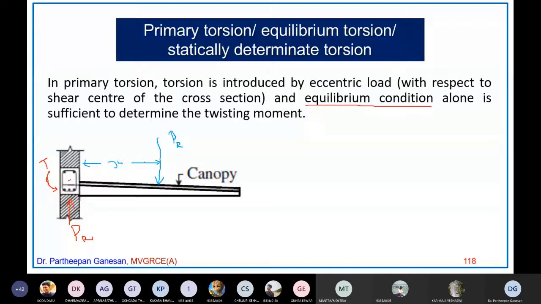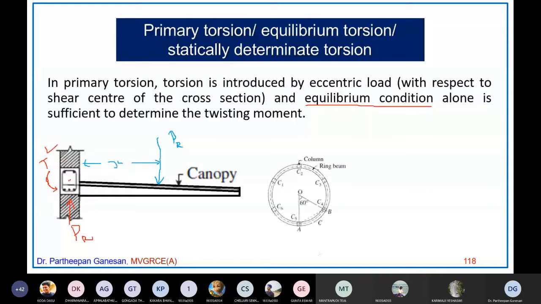So you don't need any other equation to find the twisting moment. That is why it is called equilibrium torsion or statically determinate torsion, because using the equilibrium equation alone you can find out the twisting moment. That is why it is called statically determinate torsion, equilibrium torsion, or primary torsion.